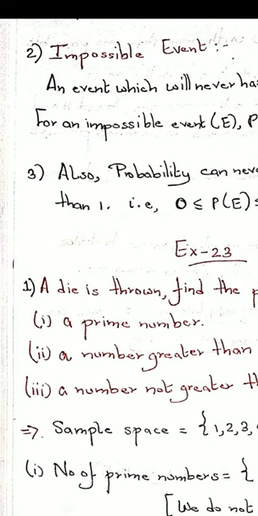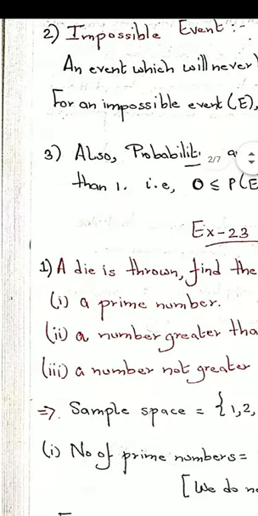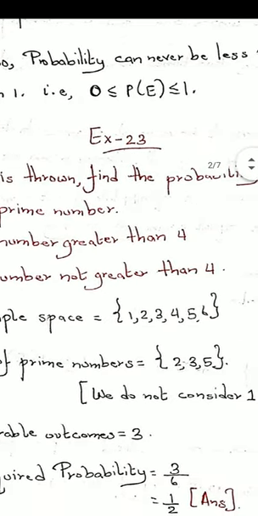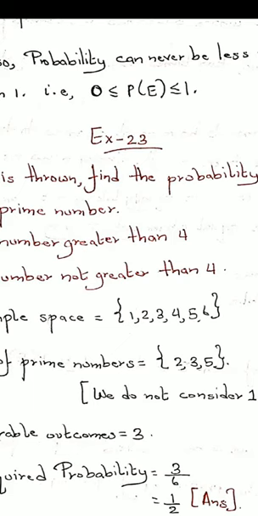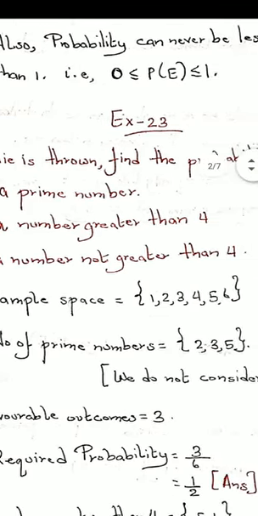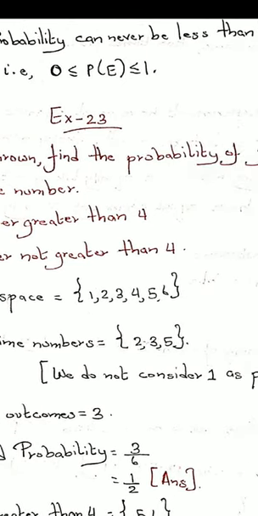So the first question is saying a die is thrown, find the probability of getting a prime number. Whenever you start a problem, always write the sample space first. So sample space in case of a die is how many numbers I can have in a die. Those are 1, 2, 3, 4, 5, 6. Second, we should always go for the favorable outcomes. Favorable outcomes in this case are the prime numbers. So let us see how many prime numbers I can have. The prime numbers are 2, 3 and 5. Remember, we do not consider 1 as a prime number. Always keep that in mind.